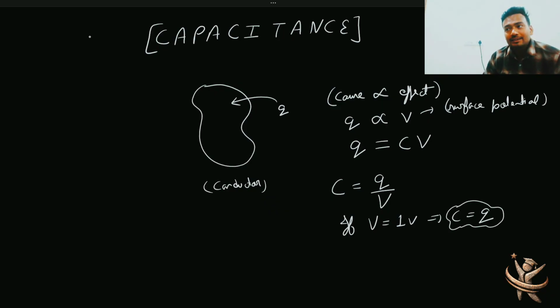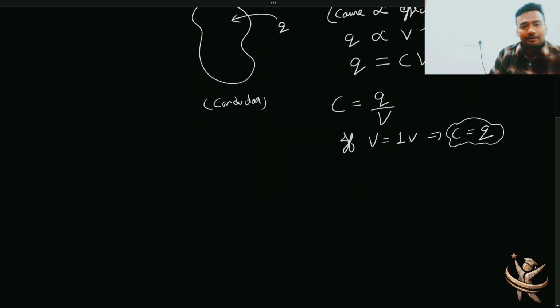So capacitance, it's not related to the fact कि कोई body कितना charge hold कर सकता है. Its name is capacity, but misunderstood नहीं हो जाना बेटा name से. It's simply the actual meaning of capacitance is actually like how much charge you have to give to this particular body so that its potential becomes 1 volt. This is the way how you start learning about capacitor, right? इसको और explore करते हैं, बहुत मजा आएगा इसमें.